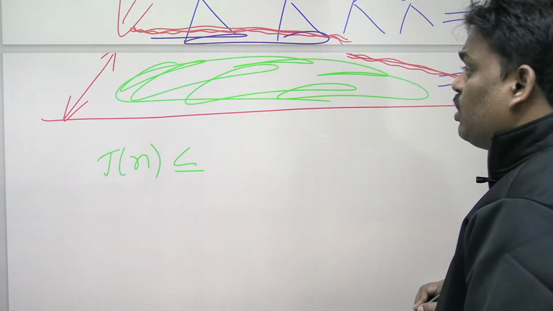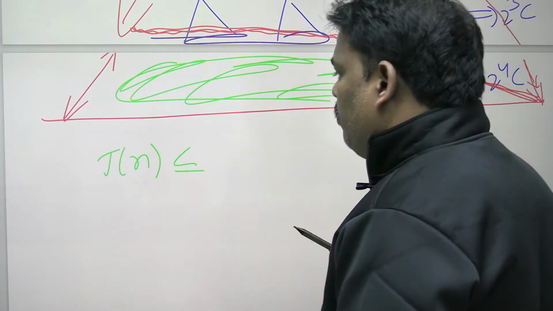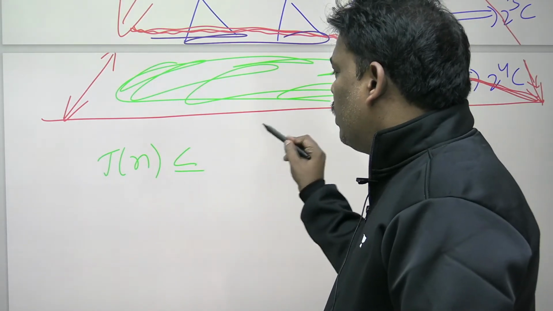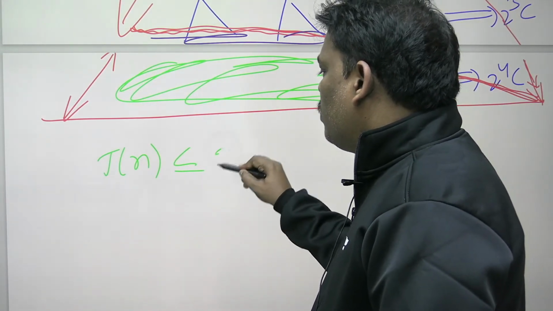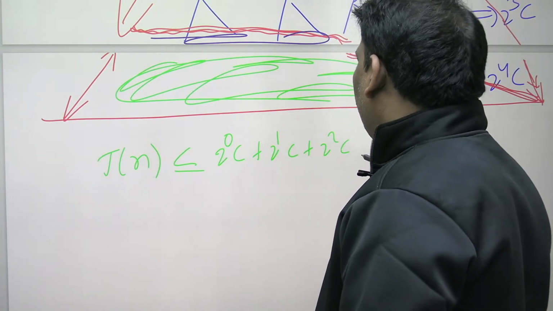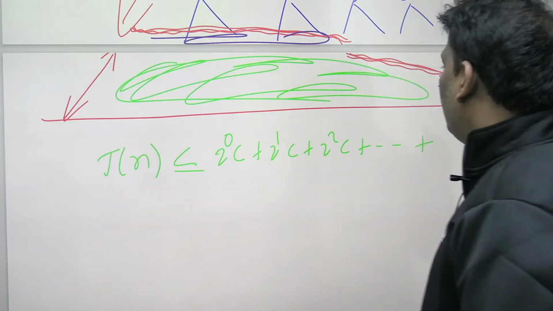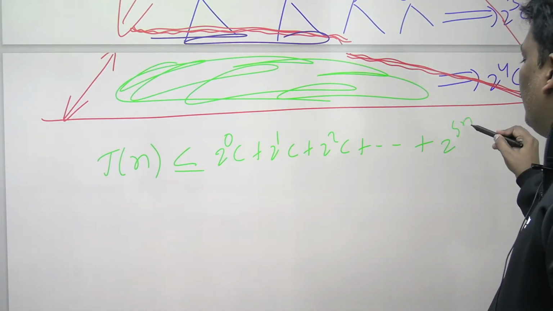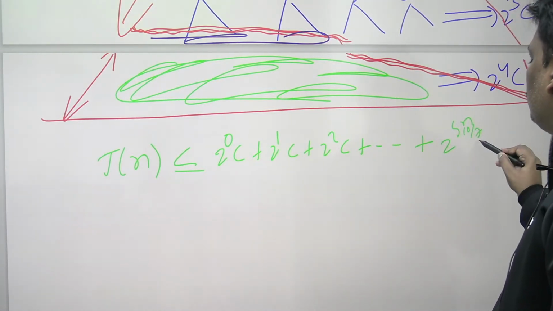Comparing Tn, something more may come. More may come, right? So can you help me now? What is the series? Every level, if you observe, is 2 power 0 c, 2 power 1 c, 2 square c, and so on. Right side, how many levels? 2 power log n base 10 by 7 c.